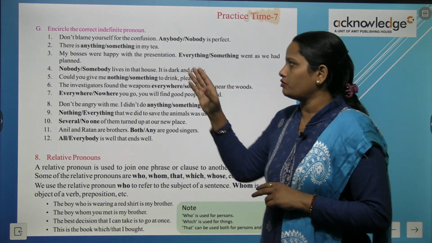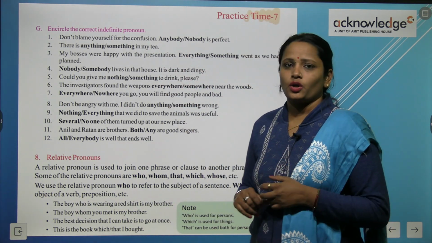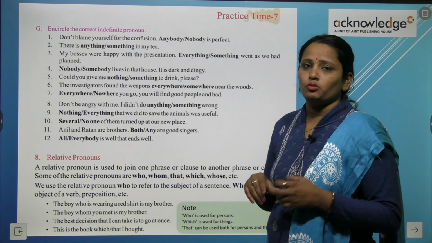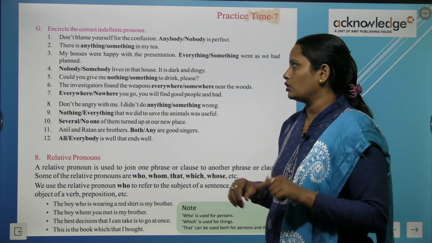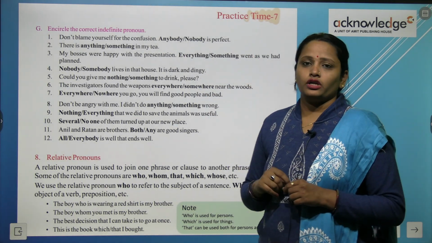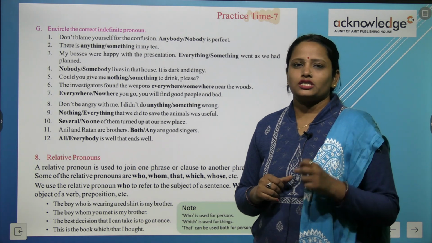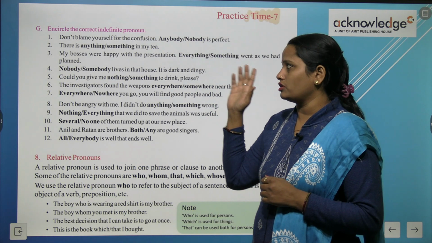Now children, here you have to encircle the correct indefinite pronoun. यहाँ पे हमें correct indefinite pronoun को circle करना है. It's written in bold. Bold में लिखा हुआ है. Don't blame yourself. अपने आप को blame मत करो. For the confusion. Anybody is perfect or nobody is perfect. What is correct? Yes, nobody is perfect. So this is to be written.